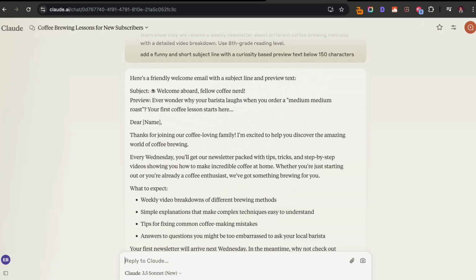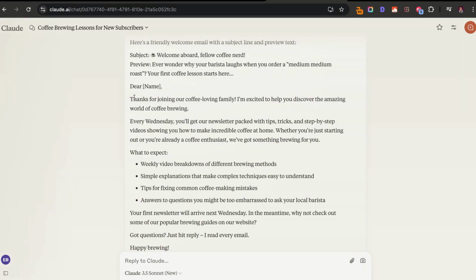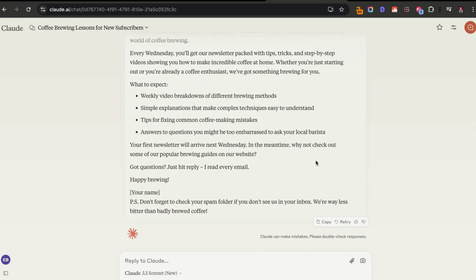And look how quality that is. We have a subject line with a little coffee emoji: Welcome aboard, fellow coffee nerd. Preview: Ever wonder why your barista laughs when you order a medium roast? Your first coffee lesson starts here. Dear name, thank you for joining our coffee-loving family. I'm excited to help you discover the amazing world of coffee brewing. Every Wednesday, you're going to get our newsletter packed with tips and tricks, and here's what to expect. Weekly video breakdowns. Your first newsletter will arrive on Wednesday. Got any questions? Just hit reply. I read every email. Happy brewing.